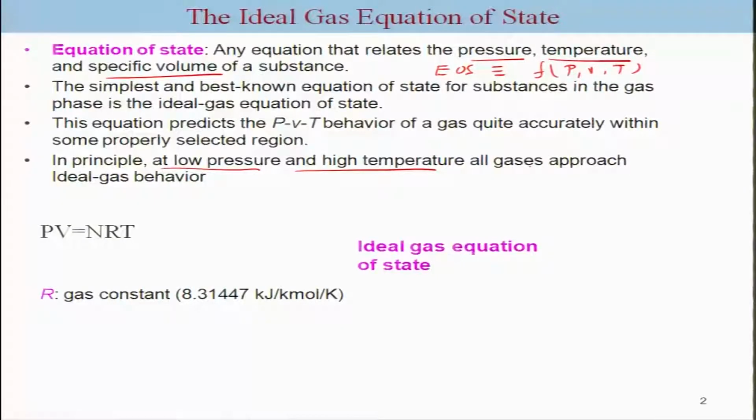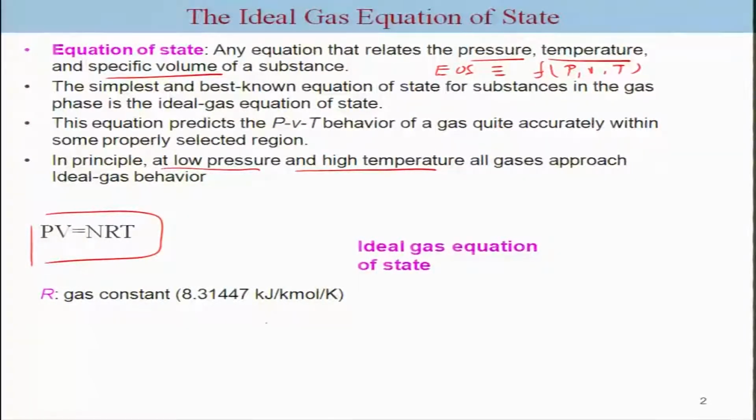Such a gross approximation does work wonderfully in certain selective regions, which we will talk about. The equation of state for an ideal gas is PV equals nRT, where n is the number of moles, R is the gas constant, and T is the temperature.